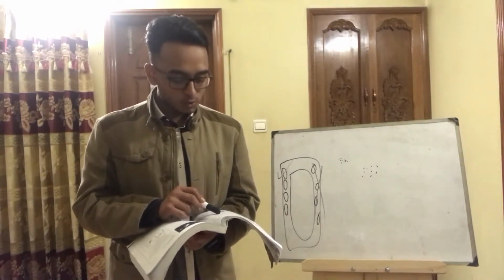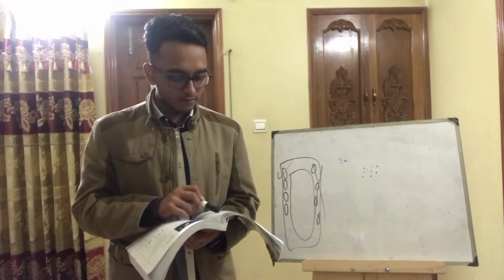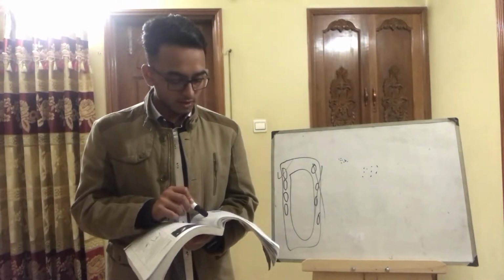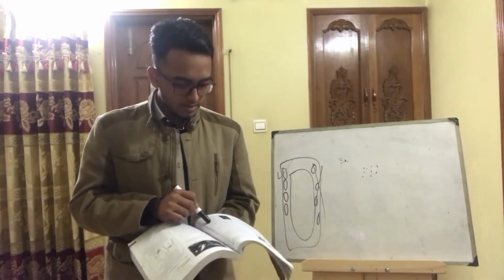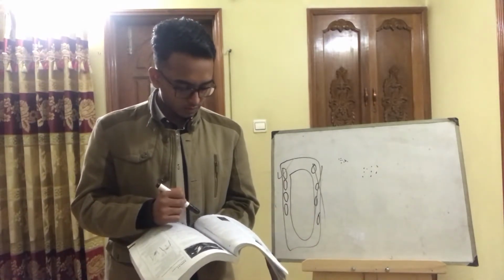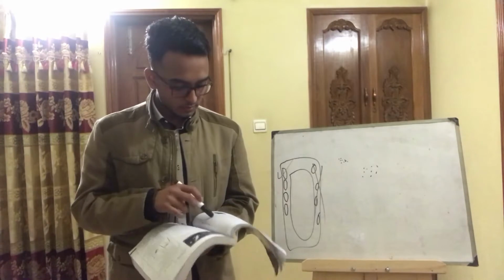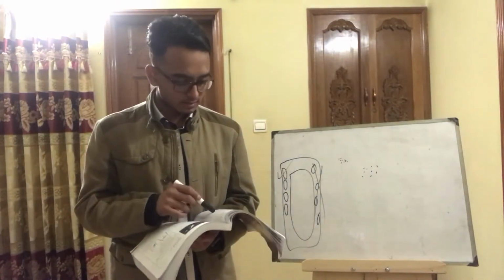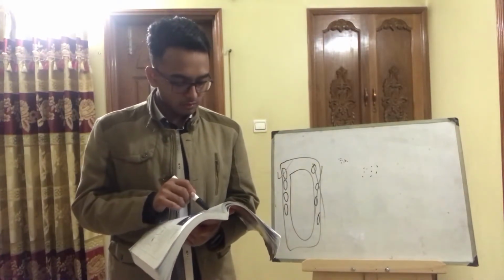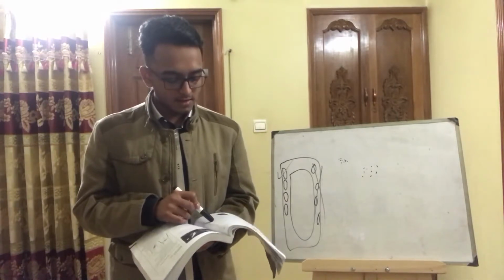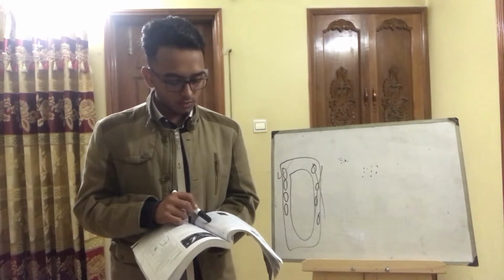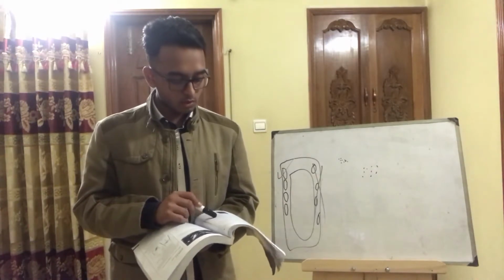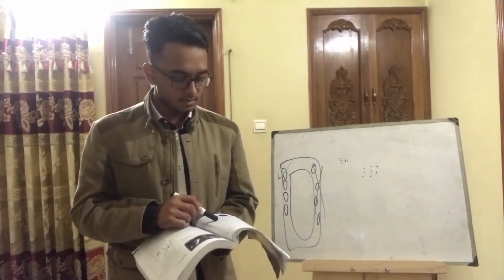Table 6.2 shows what happens to a plant if it does not have enough of these ions. Table 6.12 shows what happens when a plant does not have enough nitrogen. So you have to learn this table. There is nothing to make you understand here. Farmers often add extra mineral ions to the soil in which the crops are growing to make sure they do not run short of these essential substances.